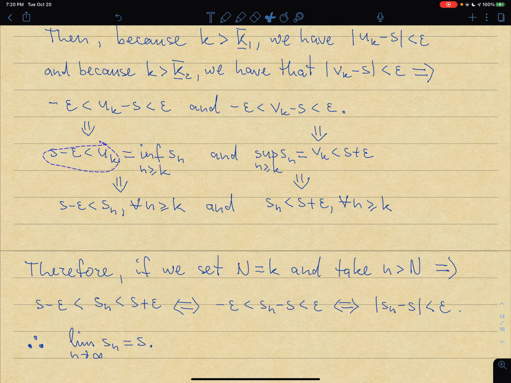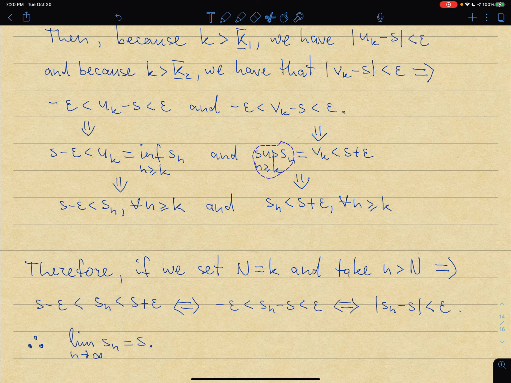And who was Uk? Uk was the infimum of Sn when n is greater or equal than k. Right, that was the definition of Uk. Likewise, from here, if I use the second part of the inequality, Vk minus S is less than epsilon. That means that Vk is less than S plus epsilon. But Vk itself is a supremum of Sn when n is greater or equal than k.